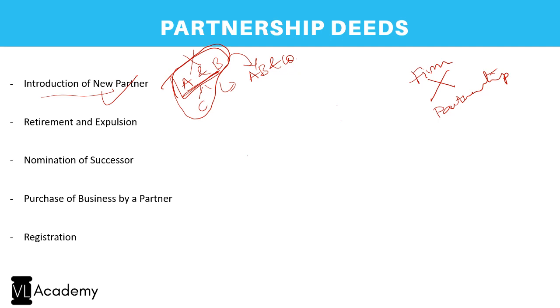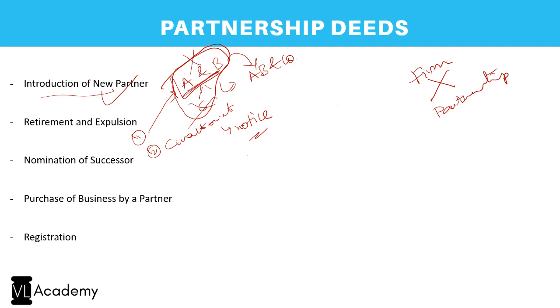Now, retirement and expulsion of a partner. Usually a partner can be retired if all the other partners consent to it. Suppose A, B and C have started AB and Co. Now A and B want C to exit, then that is one case, where the consent of all the partners has been given. Or where it is self-retirement. Suppose C wants to retire, then usually a notice shall be given. The agreement will provide for issuing a notice to all the partners saying that I would like to retire. No one can mandate you to stay. You can retire on your own. So that is something which can happen.